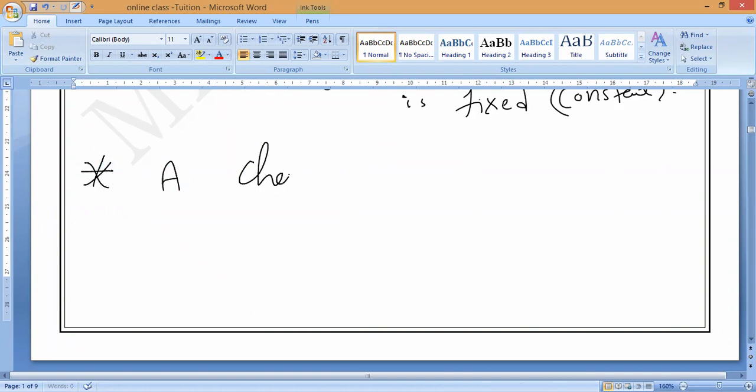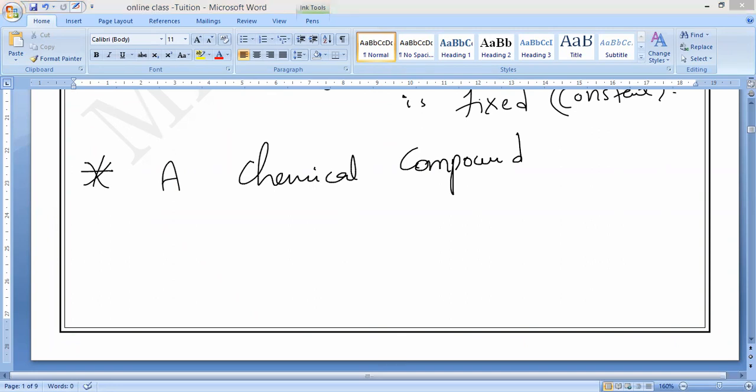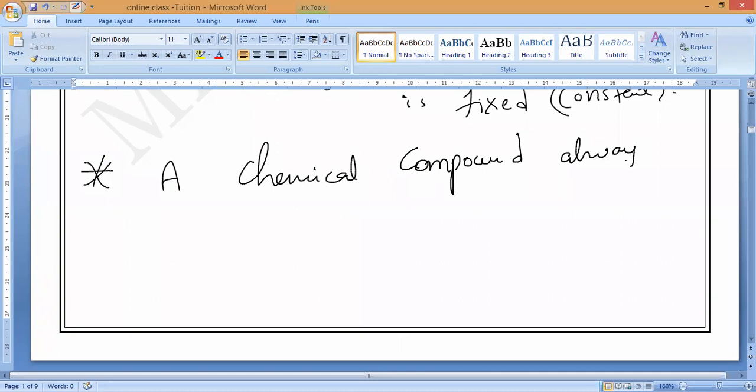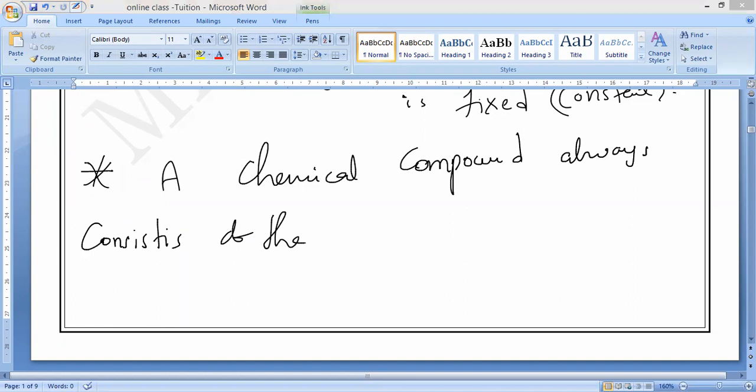A chemical compound always consists of the same elements combined together.